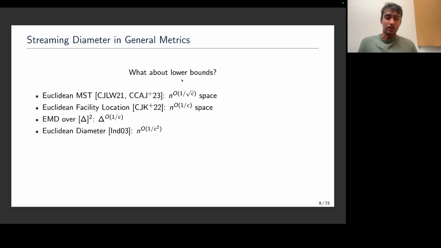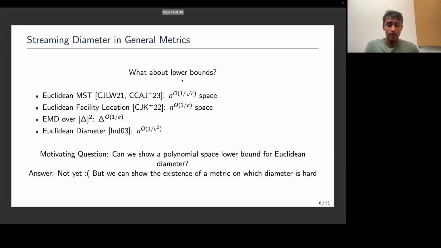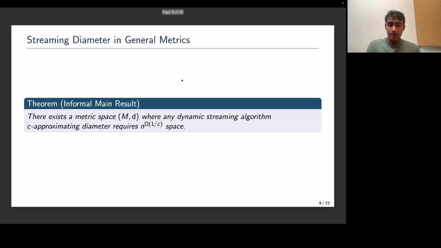Diameter, being the simplest of these high-dimensional geometric problems, gives us this holy grail motivating question, which is, can we show a polynomial space lower bound for Euclidean diameter? And the answer, unfortunately, is not yet. But what we can show is the existence of a metric on which diameter is hard, which is a necessary precondition. So informally stating, the main result of our paper is that there exists a metric space M where any dynamic streaming algorithm that c-approximates the diameter in this metric requires n to the omega of 1 over c space.